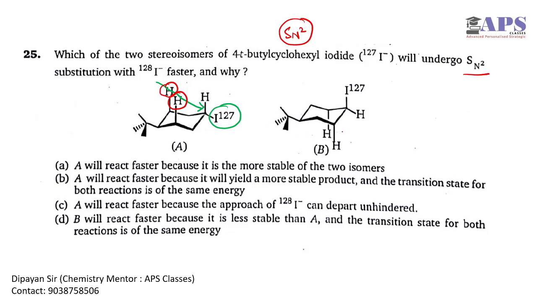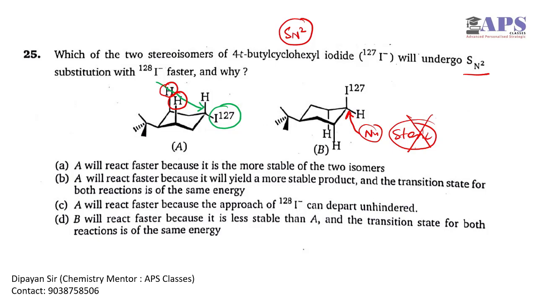But in molecule B, the nucleophile will approach from the backside of the iodine, and there is no steric hindrance from the backside of this leaving group, as the leaving group is present at the axial position. So if you compare the reactivity of A and B, obviously B is more reactive because the nucleophile can approach the electrophilic carbon easily and the reaction rate will be higher.